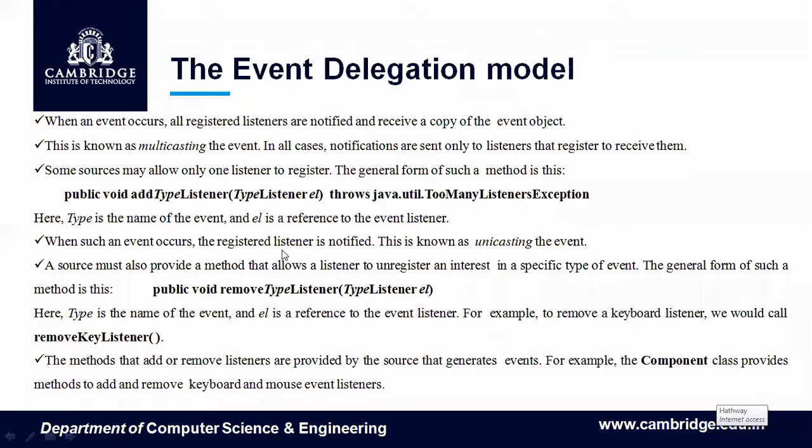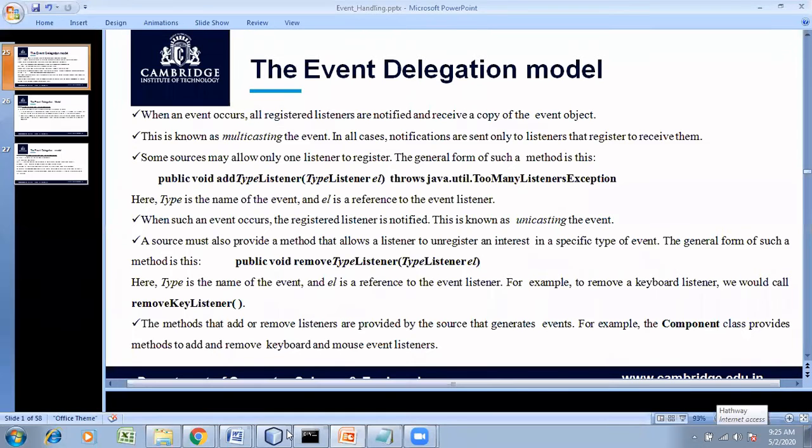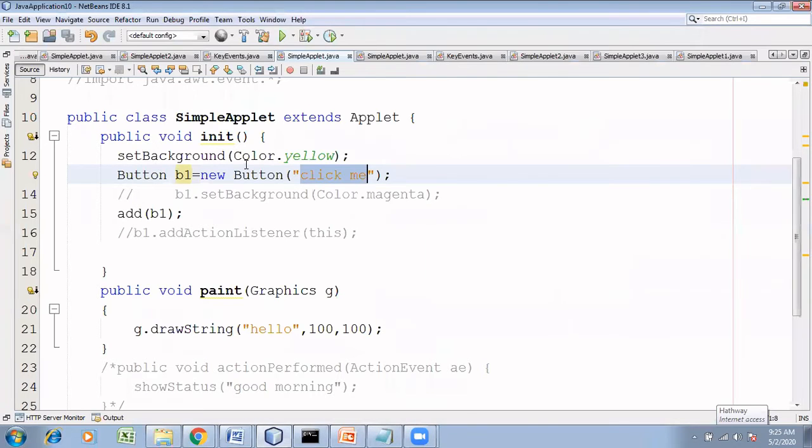Now, when some method is there to add a listener, there should also be a method to remove the listener. This method, public void remove type listener, is to remove the listener. Now, do you remember we did a program? I showed you a program, isn't it? I am just adding a button to this applet container. How will I register? This button is my source. When I click that, button is the source.